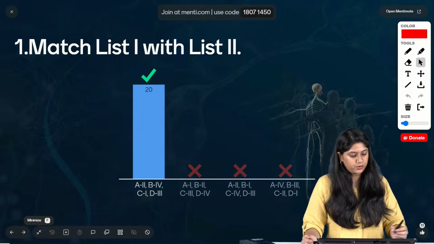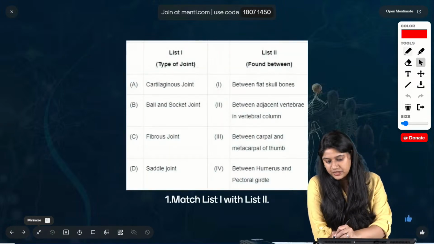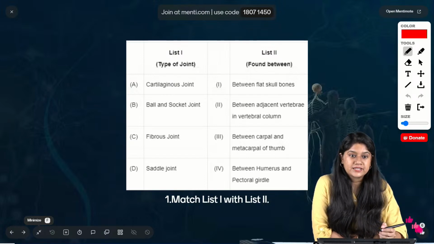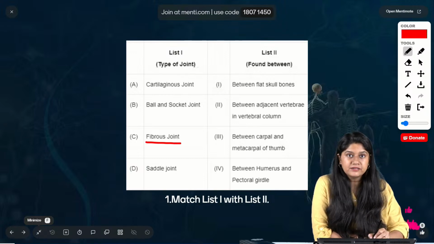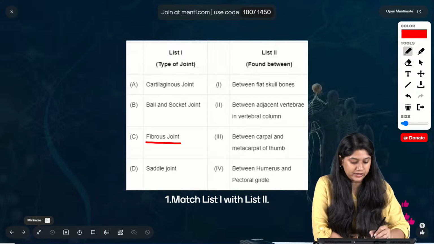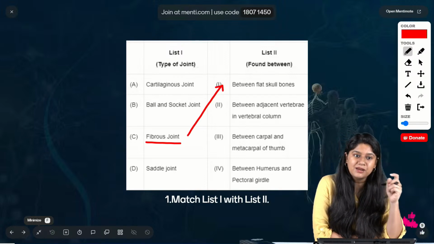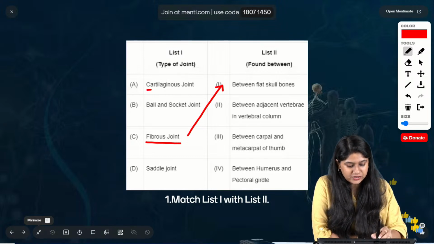Very good, 20 of you have voted for the correct answer, and the correct answer over here is option number 1. Easy, right? Cartilaginous joint. If you match fibrous, what was fibrous? It's a fixed joint, right? Fibrous was the fixed joint. So if this gets matched, between the flat skull bones, we can easily find the answer. Then we have the cartilaginous joint.